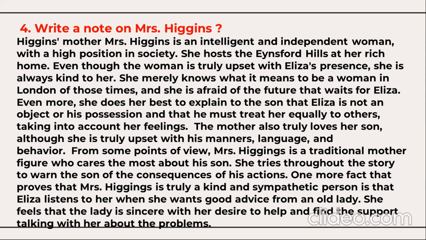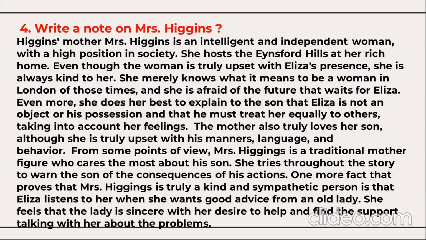Higgins' mother, Mrs. Higgins, is an intelligent and independent woman with a high position in society. She hosts the guests at a rich home, a kind of party. Even though the woman is truly upset with Eliza's presence, she is always kind to her. She knows what it means to be a woman in London of those times, and she's afraid of the future that awaits Eliza.